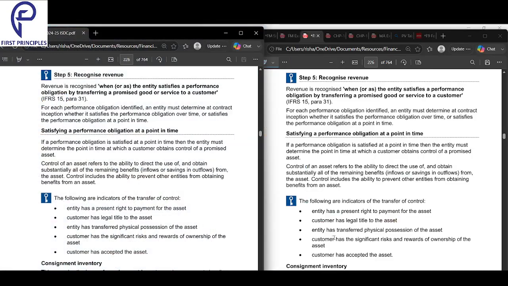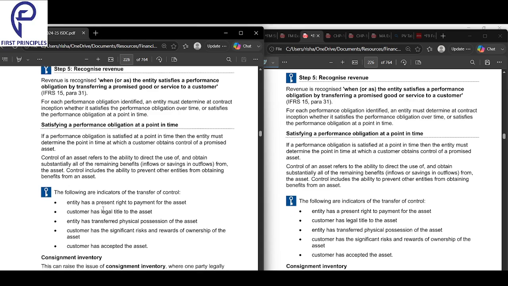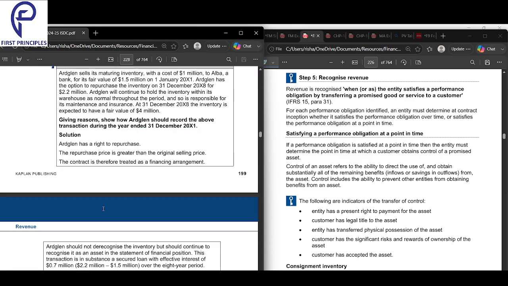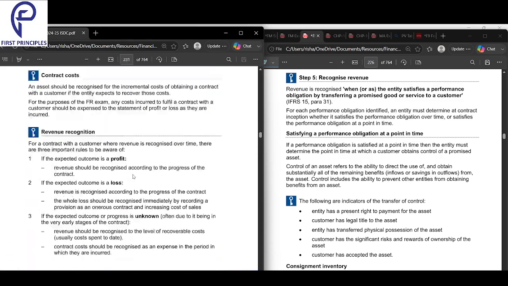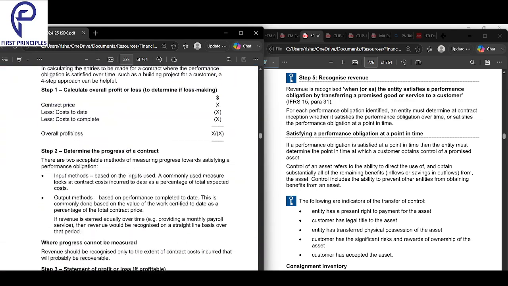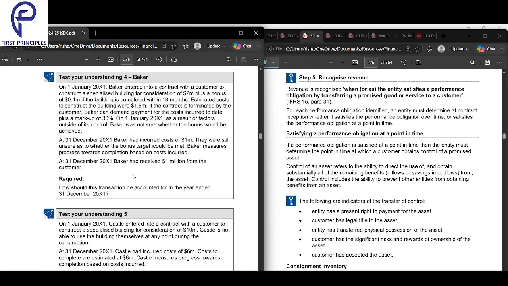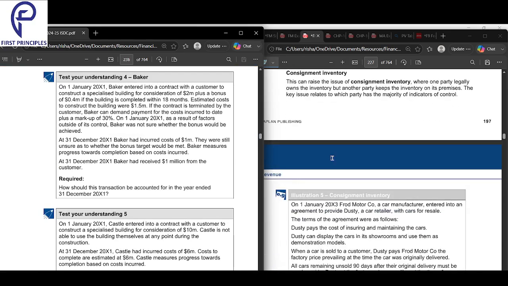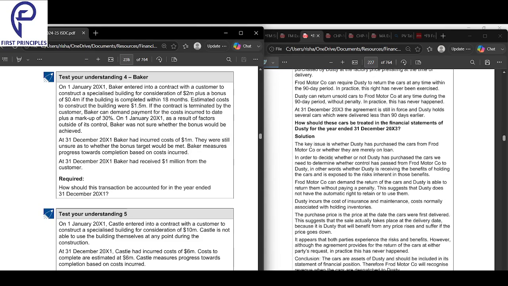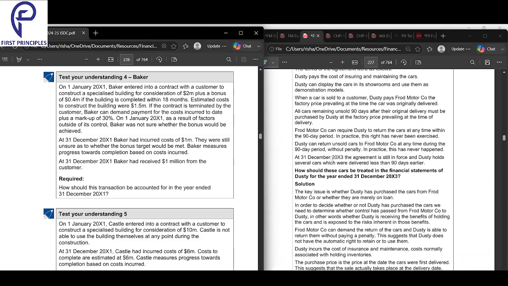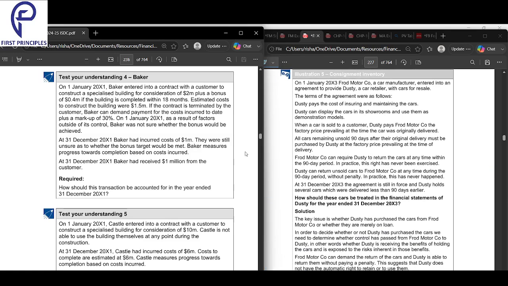All right. Starting off with the last part, guys, that we have with regards to revenue. We want to do a few sums and get a strong hold of this particular topic here. Through TYUs only, it's the best way to study revenue. We'll just keep doing the TYU and then come back to the topic. So here we'll look into illustration 5 to understand consignment and make sense of it from a practical point of view.